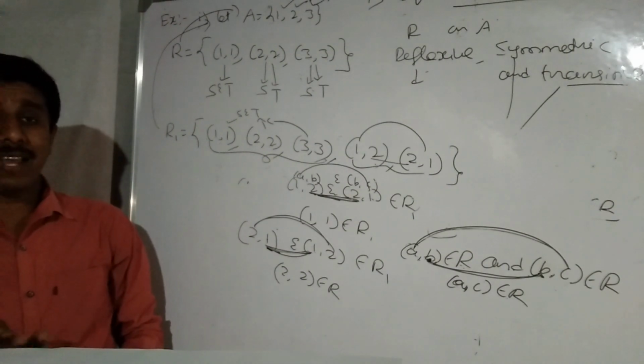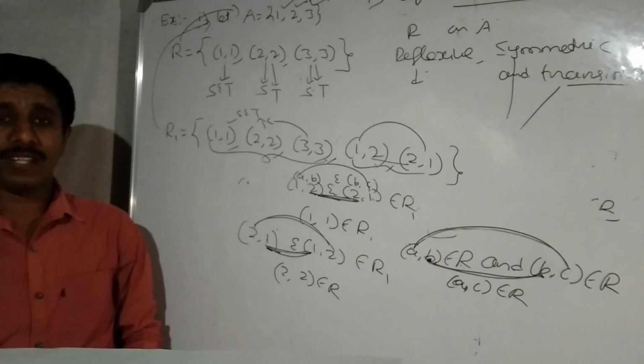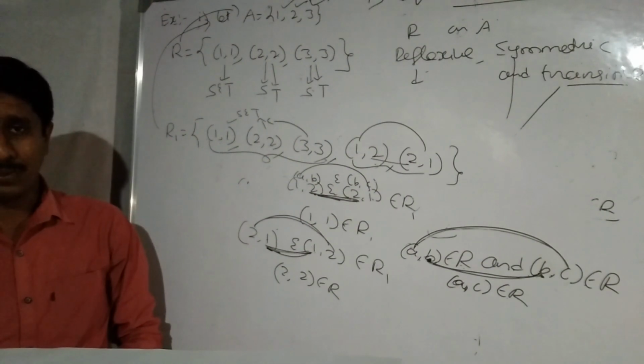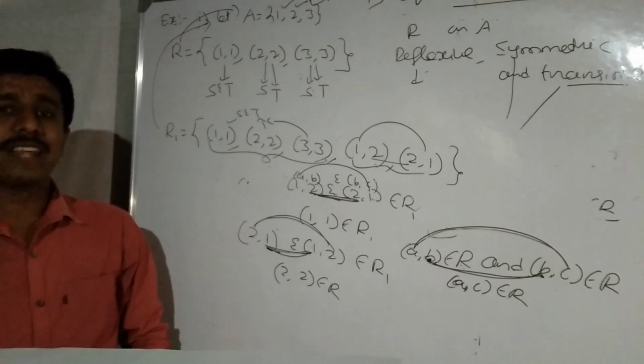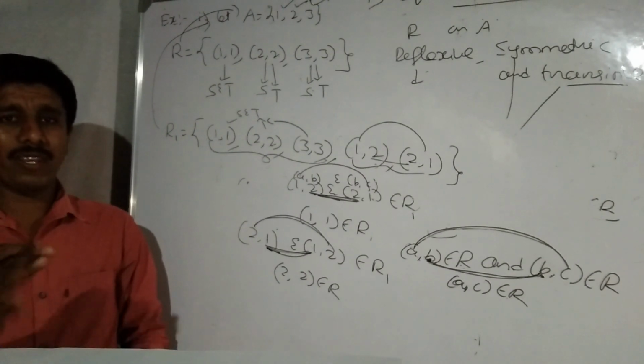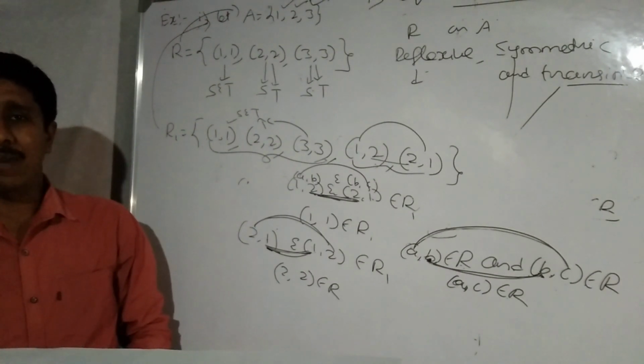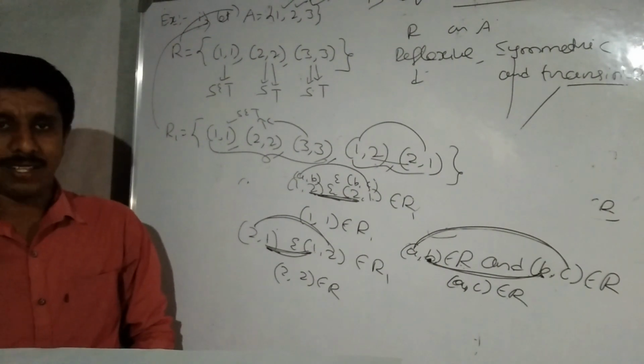Very important: an equivalence relation means it satisfies reflexive, symmetric and transitive. We shall see some more examples in the next class, and the last one, anti-symmetric relation, we'll see in the next class. Thank you.